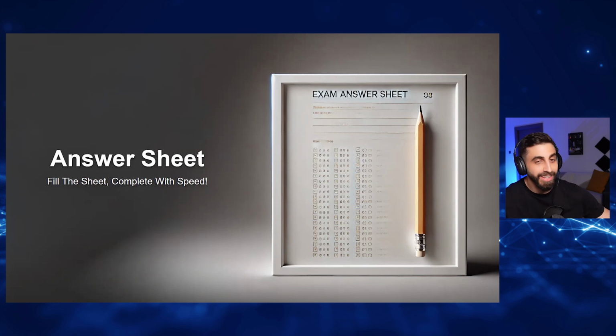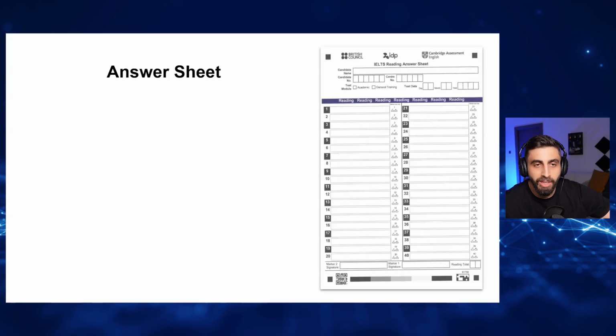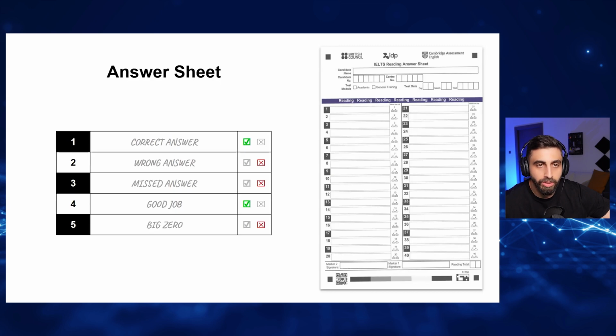All right, the answer sheet. Let me save you time. It's exactly the same as the listening answer sheet. No difference. Everything I told you about the answer sheet for the listening exam applies here. It looks exactly the same. There's only a small difference. Here, it says reading. See?